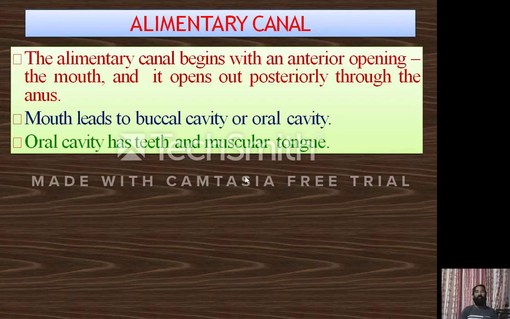Buccal cavity or oral cavity. The oral cavity mainly contains two organs, that is, the teeth and the muscular tongue. Just open your mouth and see inside, what is present? Mainly the teeth and also the tongue are present, located in your oral cavity.